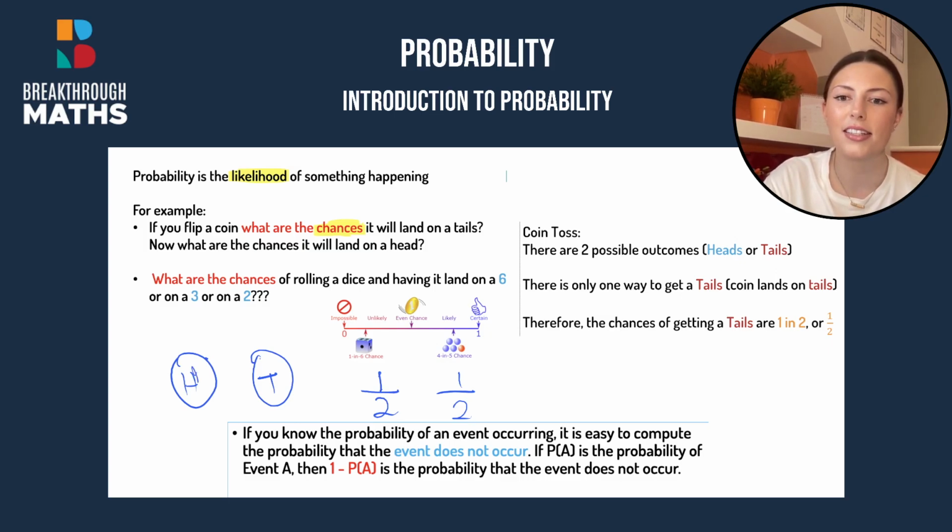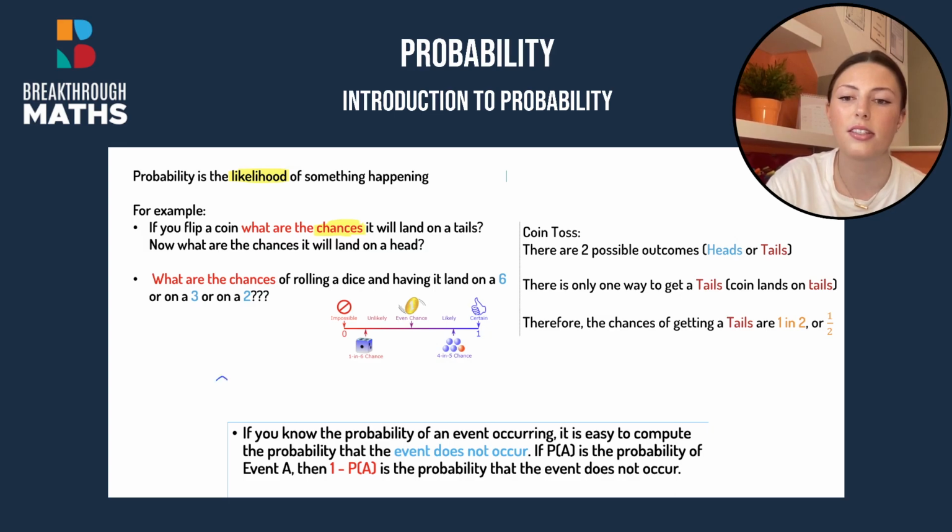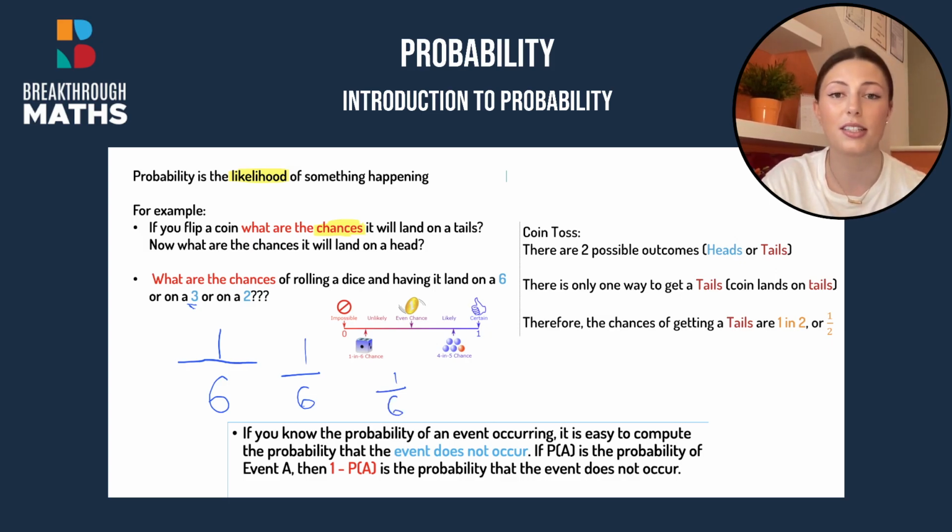Then what are the chances of rolling a dice and it landing on a 6? So there's 6 numbers on a dice, so there's 6 potential outcomes. You could get the number 1, 2, 3, 4, 5, or 6. The number 6 is just one of the potential outcomes, so it's 1 out of 6. The chances of rolling a 3 is also going to be 1 out of 6, and a 2 is also going to be 1 out of 6. So there's 6 potential outcomes. Getting a 6, 3, or a 2 are all one potential outcome.